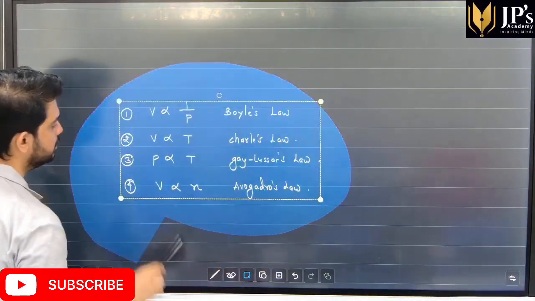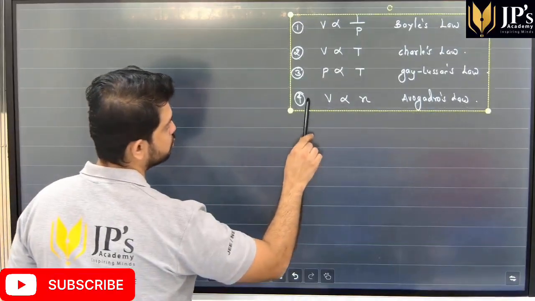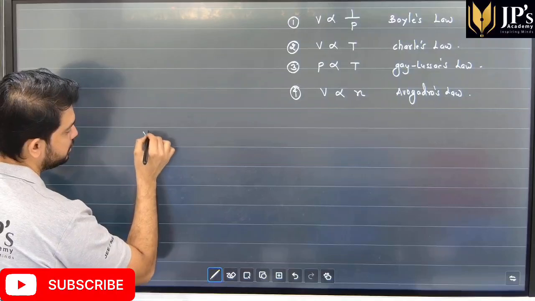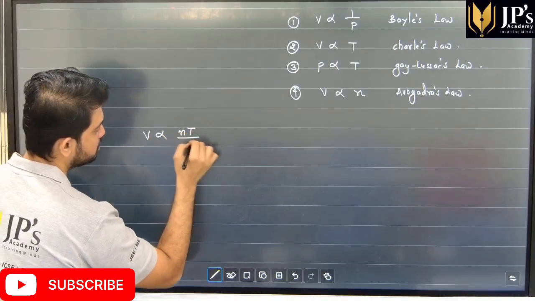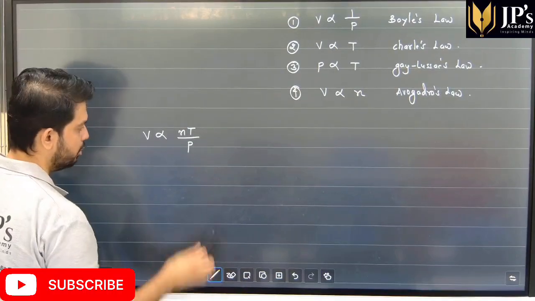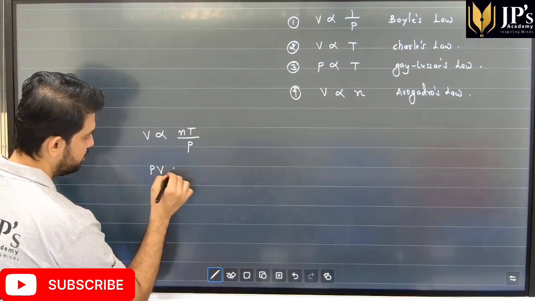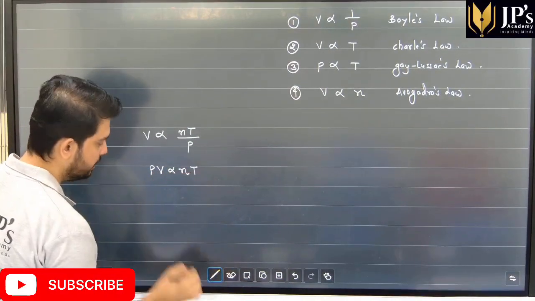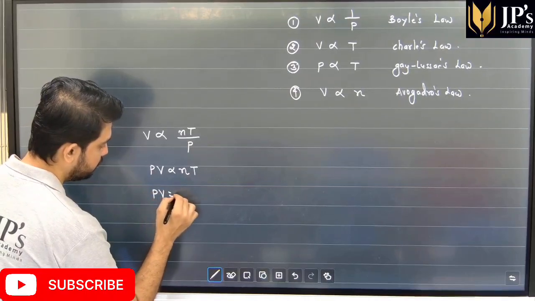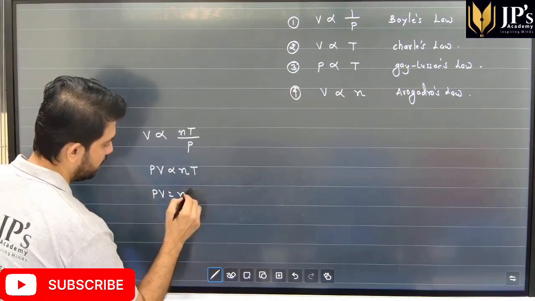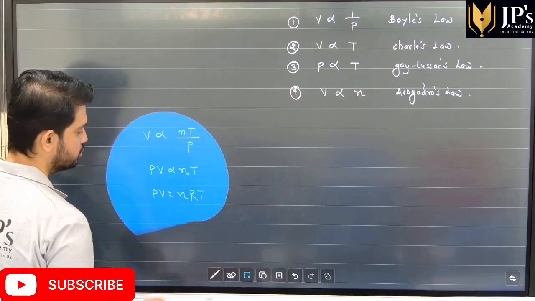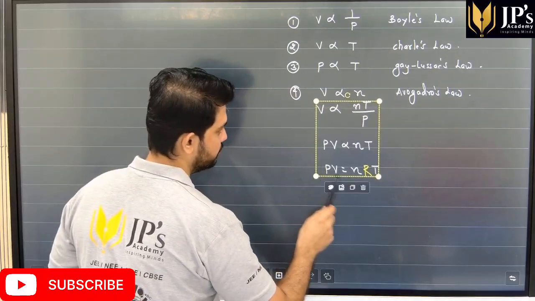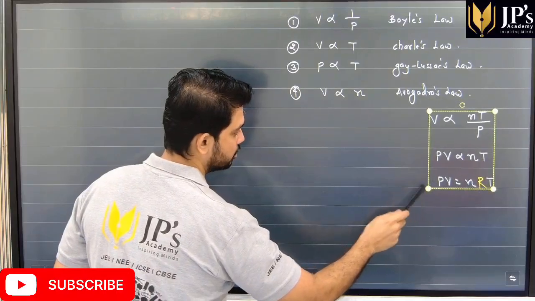Now, students, if we merge all of these laws together, we have the ideal gas law, where we get that V is directly proportional to N into T over P, or we can say that PV is proportional to NT, or PV is equal to nRT, where R, students, is called the universal gas constant.